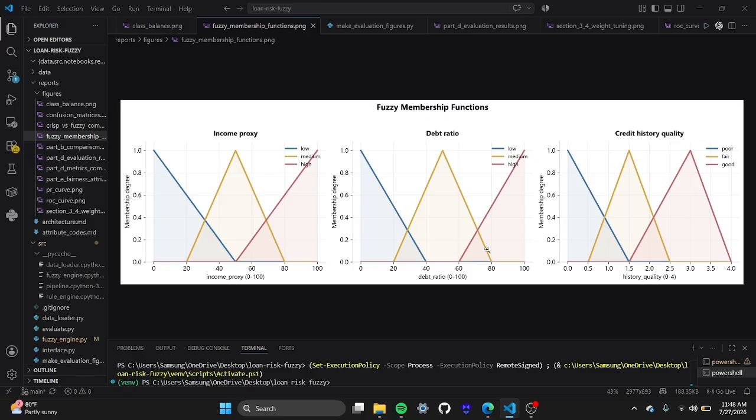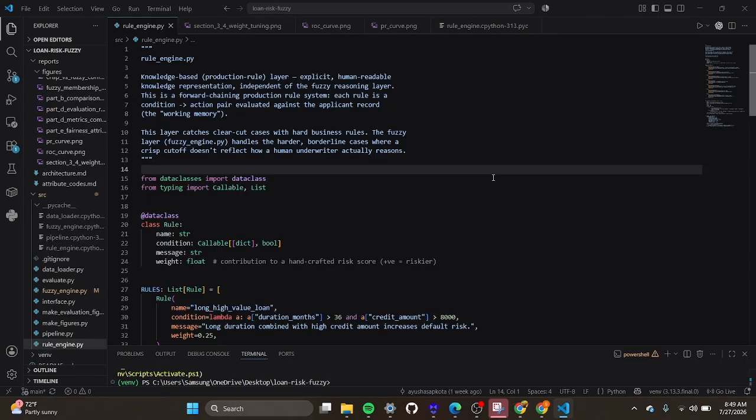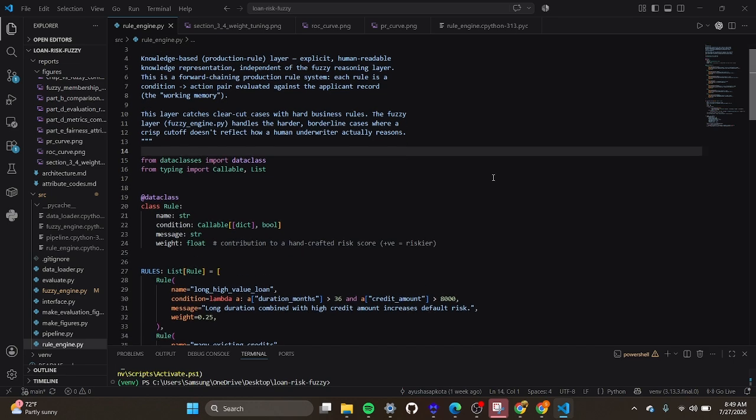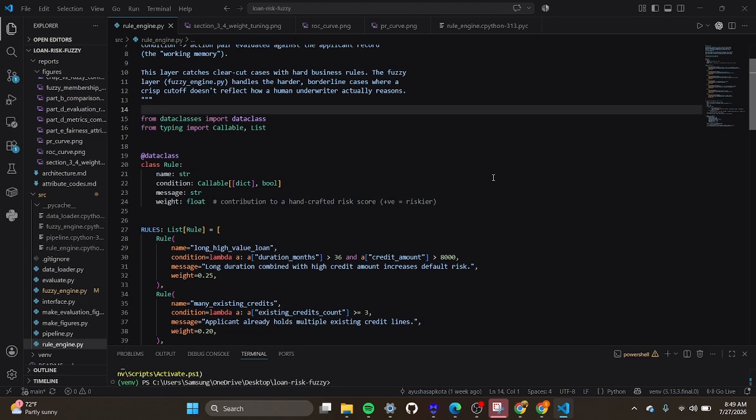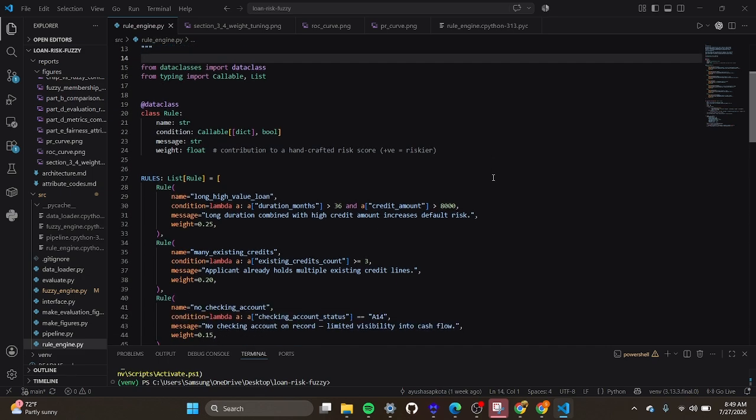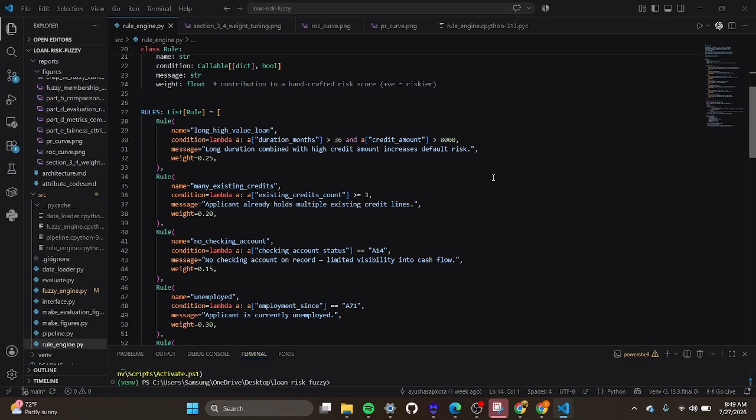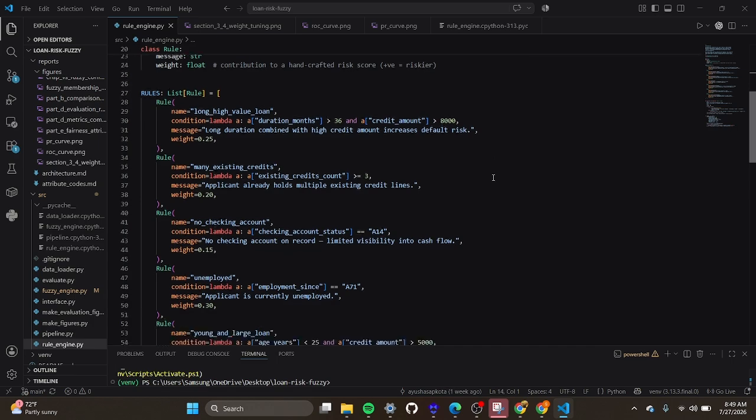So here's what that looks like concretely. These are the fuzzy membership scores for income, debt ratio, and credit history. Now notice how categories overlap rather than having a hard cutoff line. This is the rule engine. Each rule is a condition and a weight. For example, three or more existing credit lines adds 0.20 to the risk score. There are seven rules total, covering things like employment status, loan size, and savings.